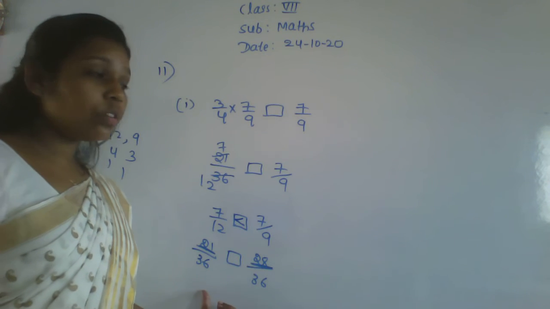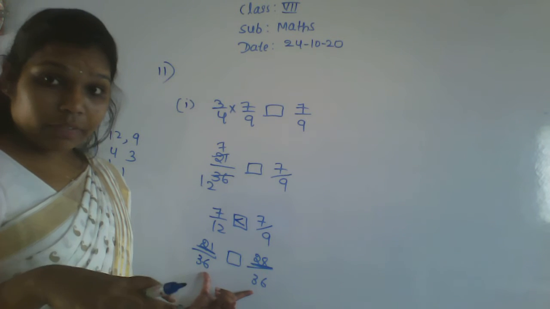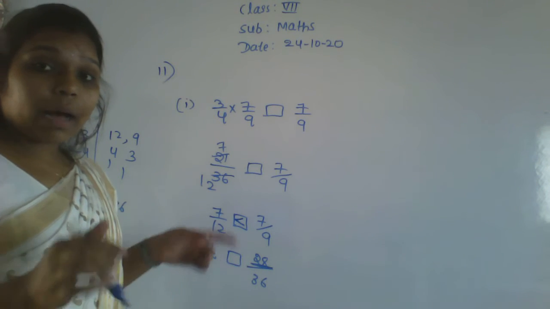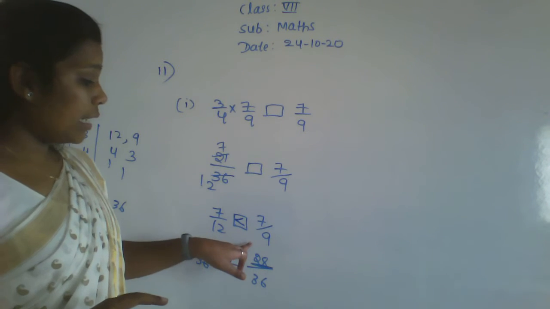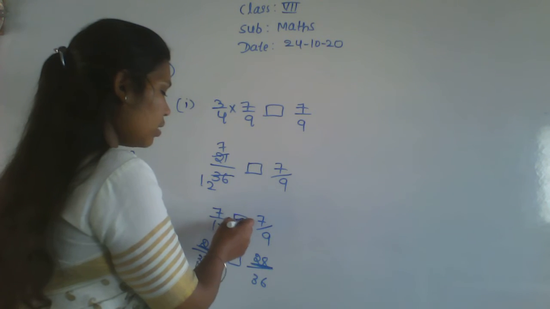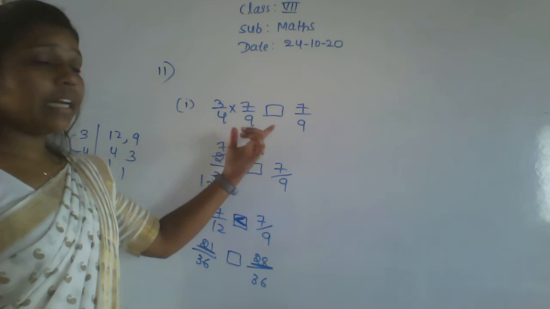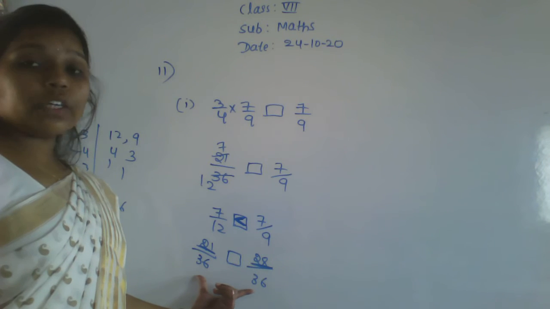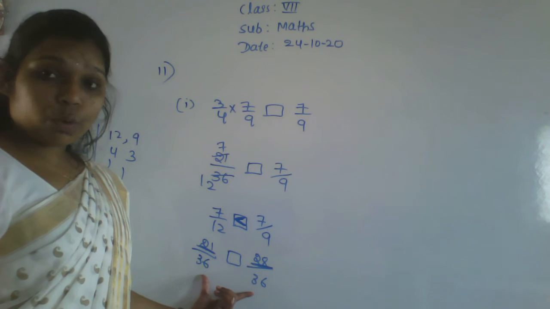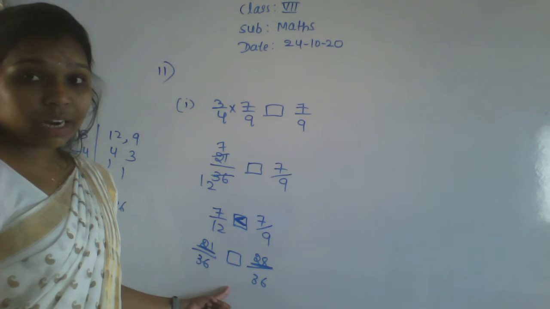First we have to convert both the denominators as equal. After that we get the values in the numerator. Compare the numerator values. 21 is there, here 28 is there. Which one is the greater? 28 is the greater. That's why I am putting this sign. Okay, getting? So before comparing these numbers, we have to make both the denominators equal by taking the LCM. Then only we can compare these fractions. Otherwise, we can't compare these fractions here.